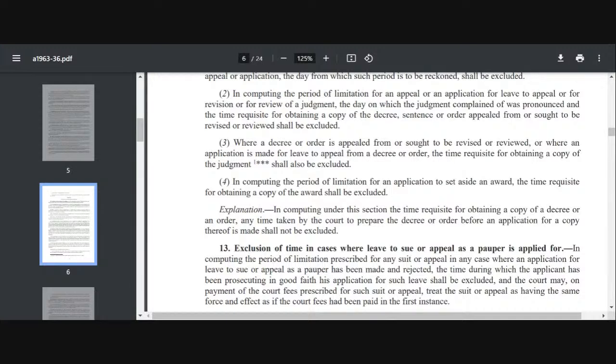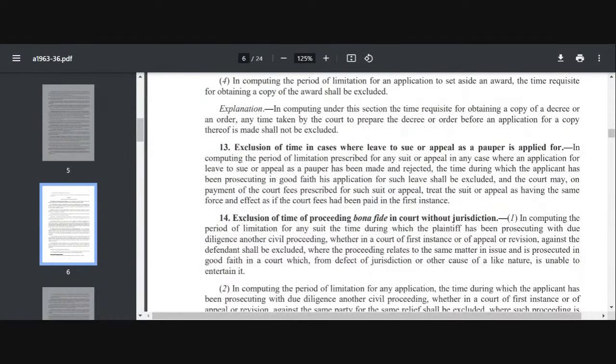So if you are applying to the court that you want to continue as a pauper, then in computing the period of limitation, if the application for leave to sue or appeal as a pauper is made and is rejected, या आपने करा और reject हो गया, then the time during which the applicant has been prosecuting in good faith will be excluded, and the court will, for the payment of court fees prescribed for such court, treat the suit or appeal as having the same force and effect as if the court fees had been paid in the first instance.